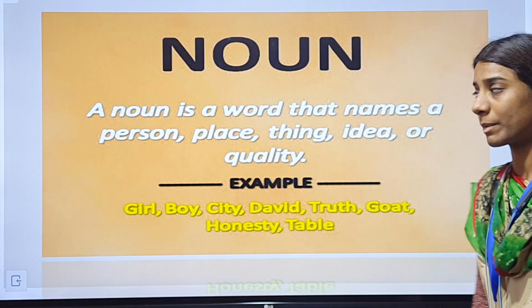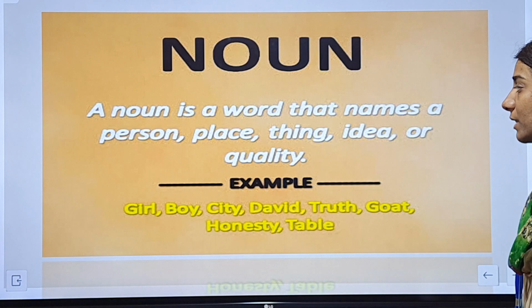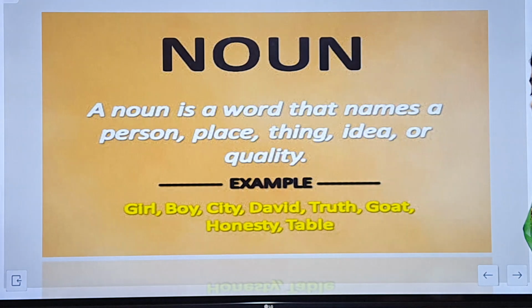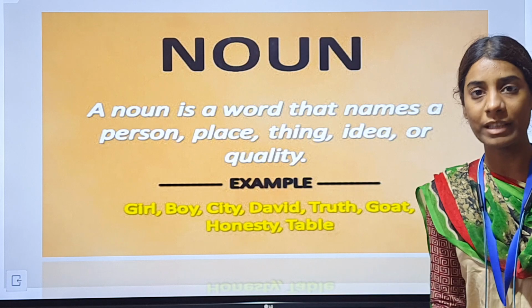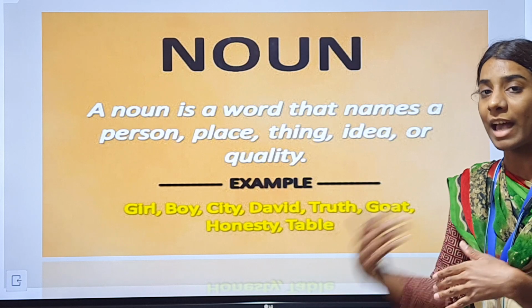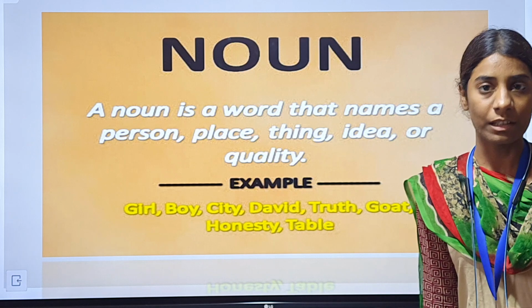What are the nouns? I am repeating it for you. A noun is a word that names a person, place, thing, idea or quality. Your name, my name, or the things around you, or the things around me, the places that you visit, the places that I visit, the place that I am here right now. So that is the noun.